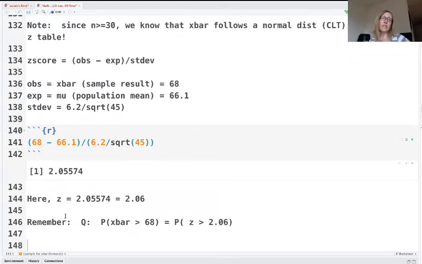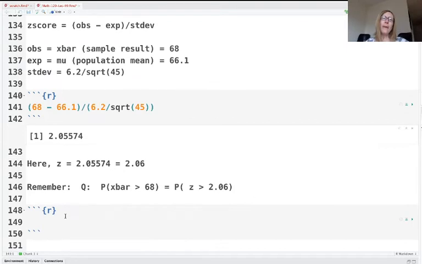So we need to look this up on the z-table. You guys have your z-tables. Remember, the z-table is in the appendix of our book too. Probably the easiest way to get there is to go to the table of contents for our book. At the bottom of the table of contents, there's a list of the statistical tables that we use, and the z-table is the first one. It's the same one that I printed out for you in class.